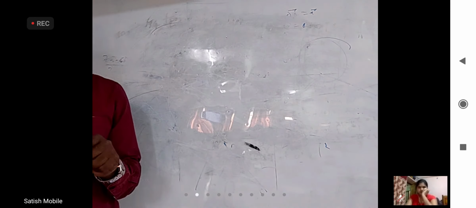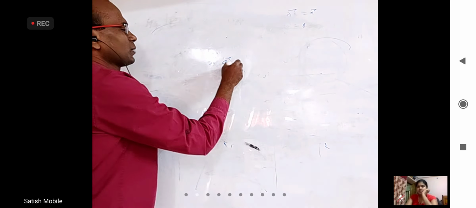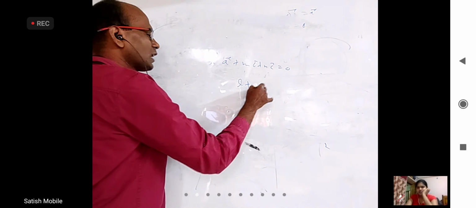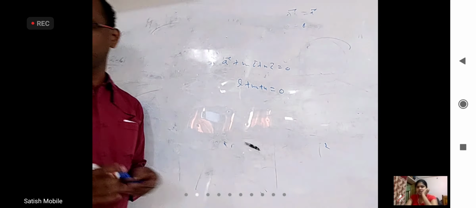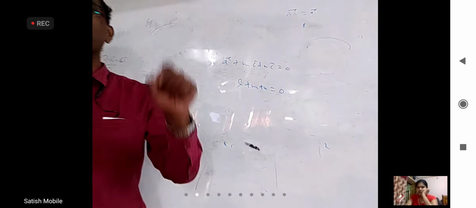Yesterday we said that 3 points may not be collinear. If you want them to be collinear, you should be able to find 3 numbers L, M, N such that L A bar plus M B bar plus N C bar equals 0 bar, and L plus M plus N is 0. Then only you can say the points A bar, B bar, C bar are collinear.